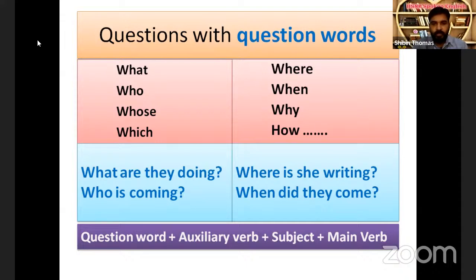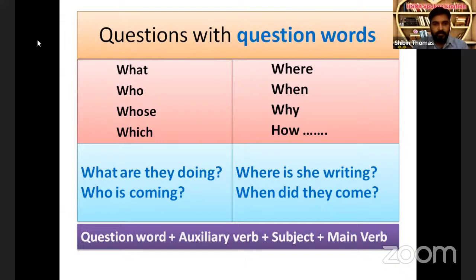So when there are two verbs, I mean auxiliary verb and main verb, this is how to write a question. Question word, auxiliary verb, subject, main verb. So we cannot change this pattern. So we cannot ask a question like where she is writing. That is not a question. The proper question is where is she writing? That order must not be changed.